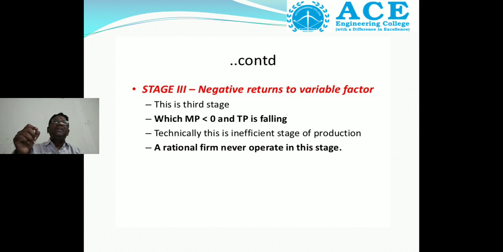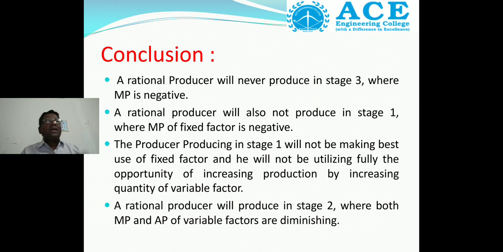And stage 1 is also not utilizing the resources effectively. So out of the 3 stages, stage 2 is suitable for production. Then what is the conclusion of this particular theory? There are in total 4 conclusions. What are those 4 conclusions?